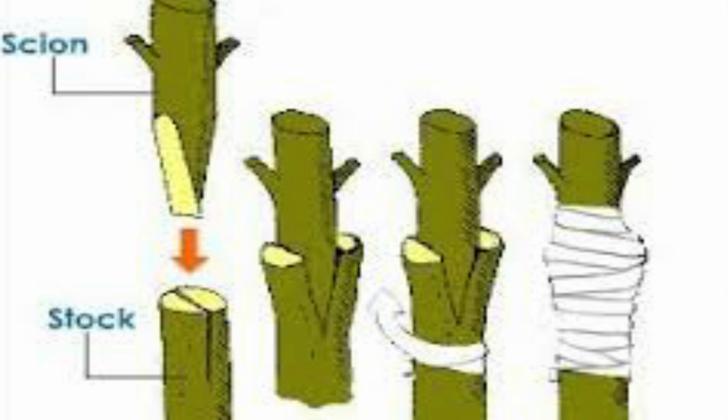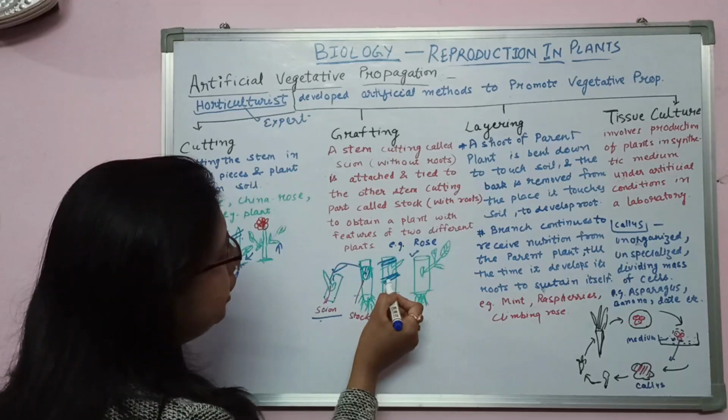Here we have the scion portion of a plant, and we will implant this on another stock portion which has roots. This portion is only a stem, a part of a plant which we cut down from that plant, and then on a stem which already has roots, that is called the stock, we will cut a portion and implant this scion on it and tie it firmly with some tape.